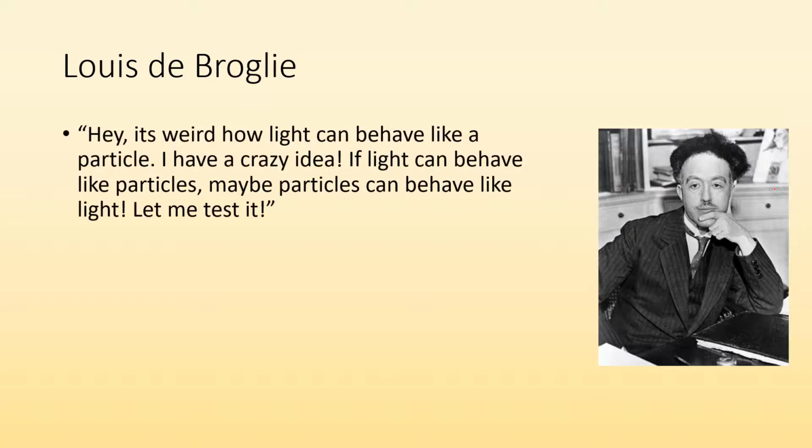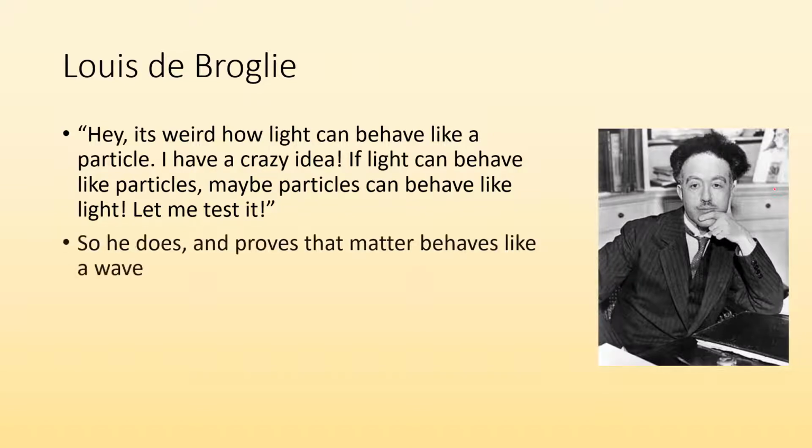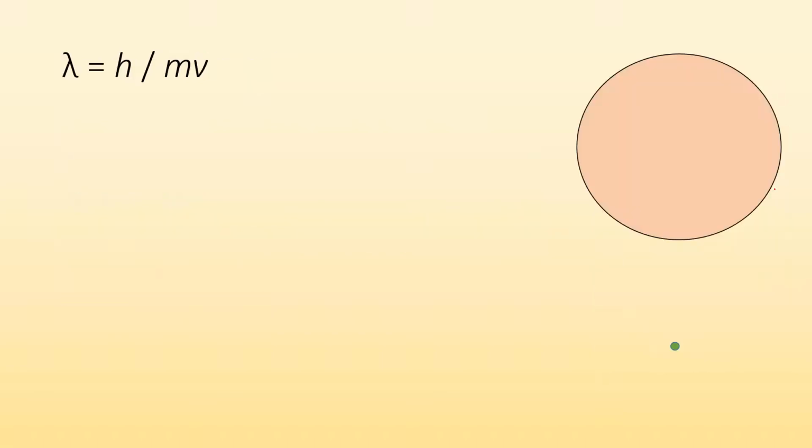So let's start with this guy, Louis de Broglie. What's he all about? Well, he's a scientist, and he's like, hey, it's weird how light can behave like a particle. I have a crazy idea. If light can behave like particles, maybe particles can behave like light. I'm going to test it. So he does, and he proves that matter, in fact, behaves like a wave, and gets a Nobel Prize in 1929. So he's a super cool guy. But let's jump into it a little bit more.